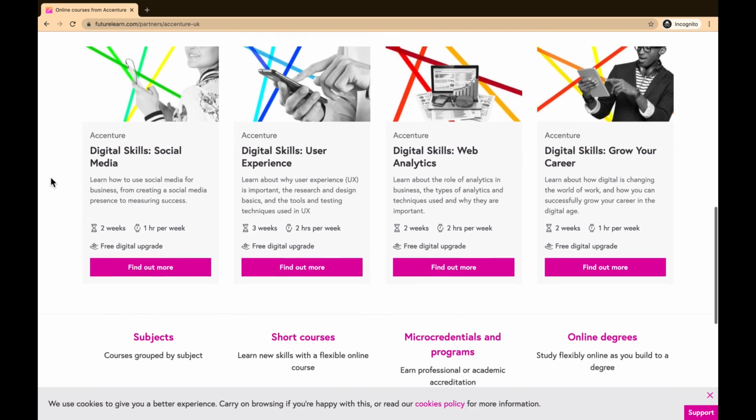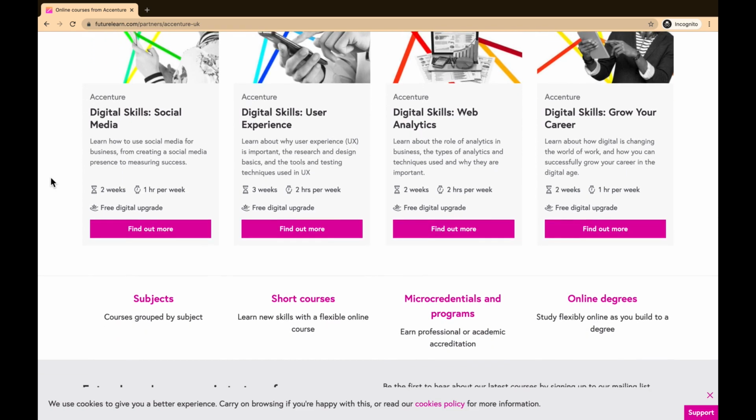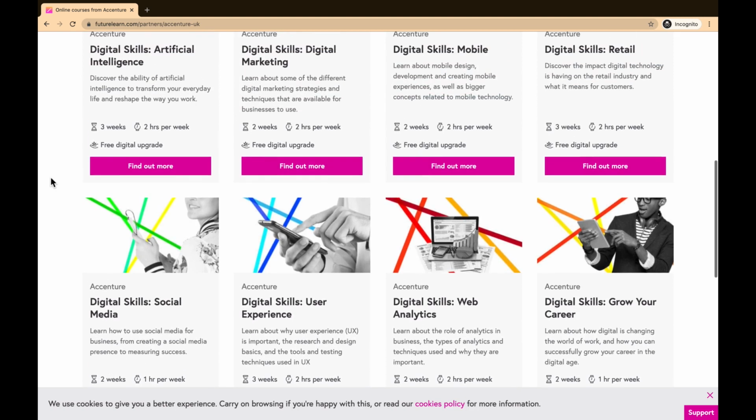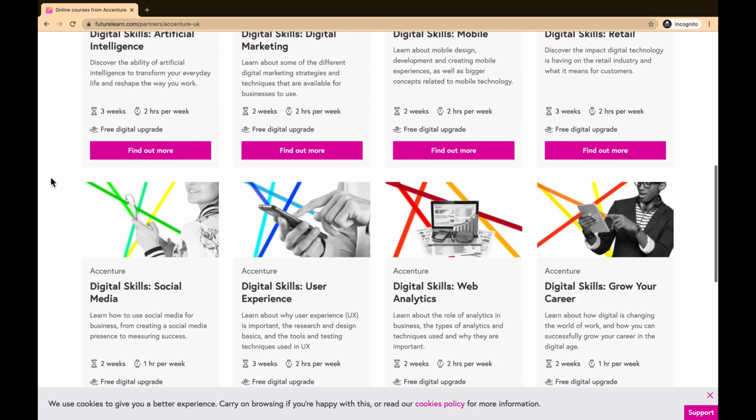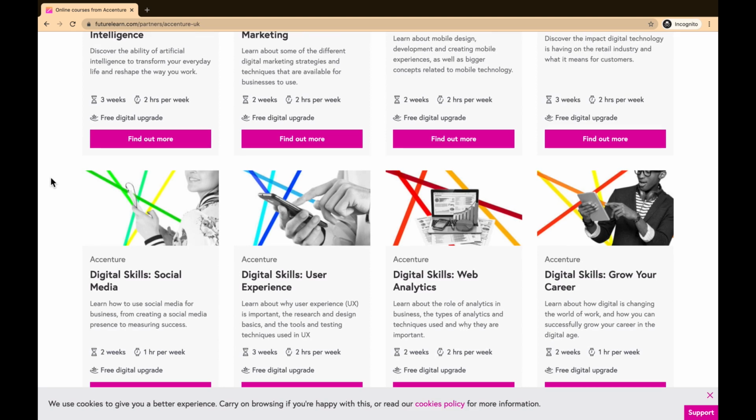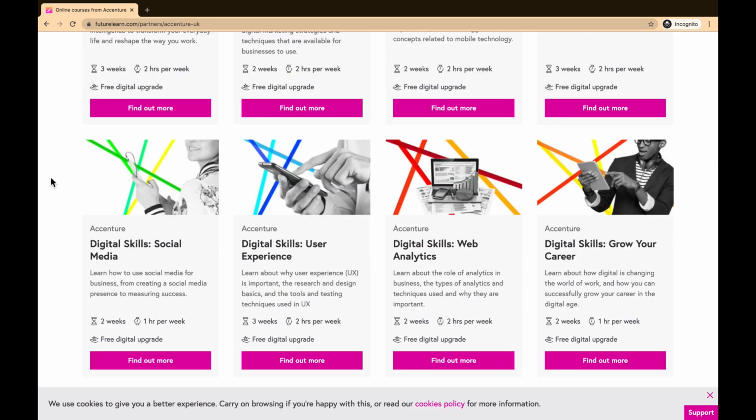So as you can see, all these 8 courses are quite good courses, and you will require around 1 to 2 hours per week to complete these courses. I would recommend that you enroll in all 8 of them, else you enroll as per your choice. 8 courses at 2 hours per week means it will be around 15-16 hours per week. So if you divide 16 hours by 7 days, you will have to spend around 2.5 hours every day to accomplish these skills which are taught in these courses.